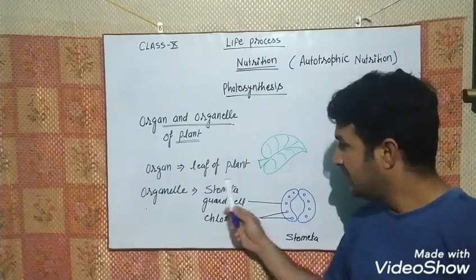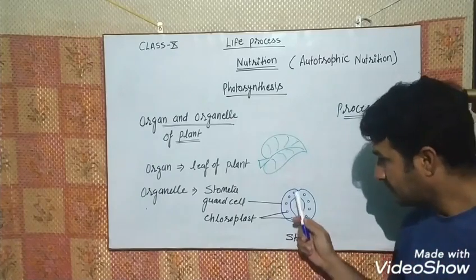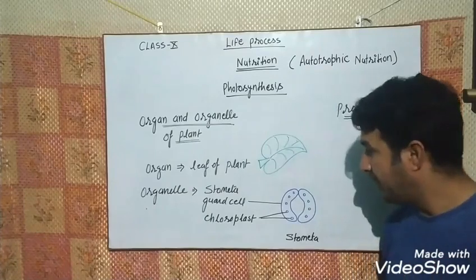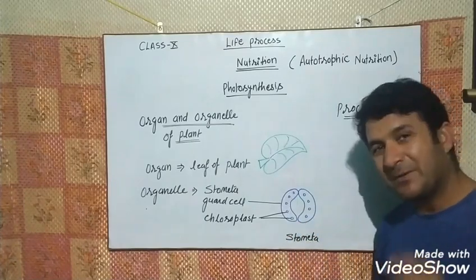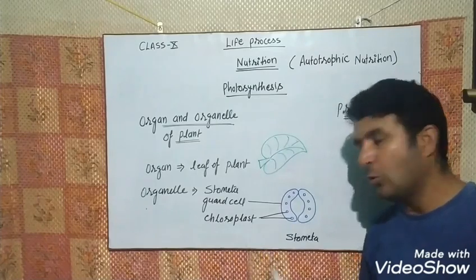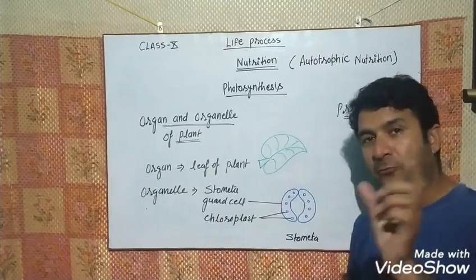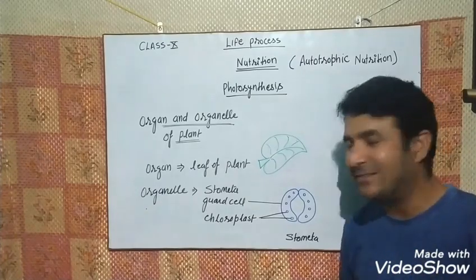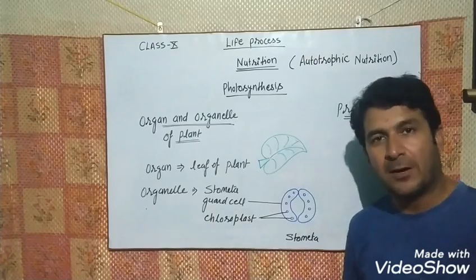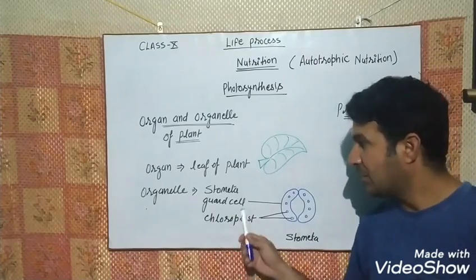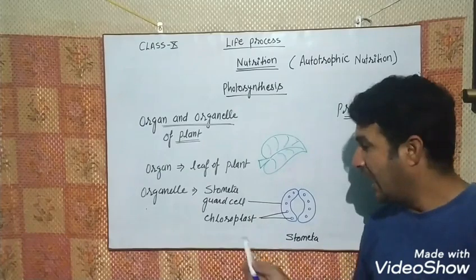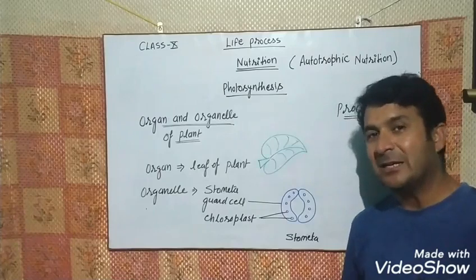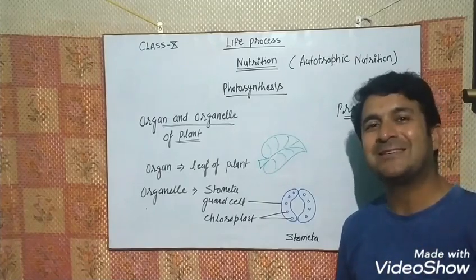Okay, so stomata have two parts, these bean-like structures called the guard cells. And the dot-like structures present over them are called the chloroplasts. According to the photosynthesis process in your class 10 syllabus, these two are very important parts of the leaf, right? And the chloroplast is very important here, because inside the chloroplast the complete photosynthesis process takes place.